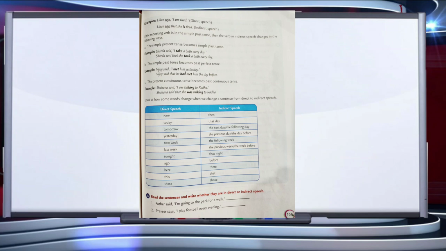Tonight will be changed into that night. Ago will be changed into before. Here will be changed into there, and this into that, these into those. So these are some of the changes that you have to make while changing direct speech into indirect speech.